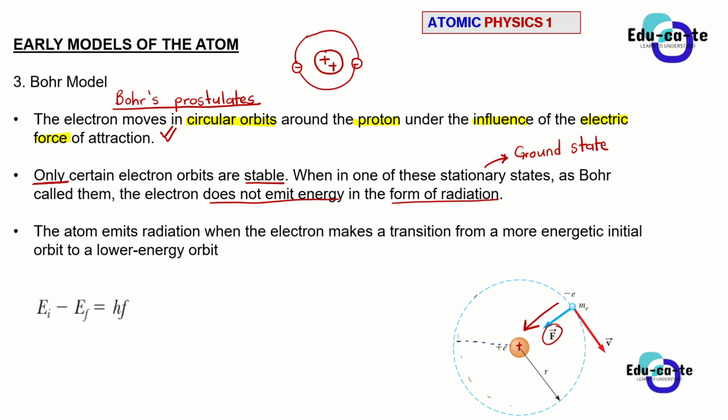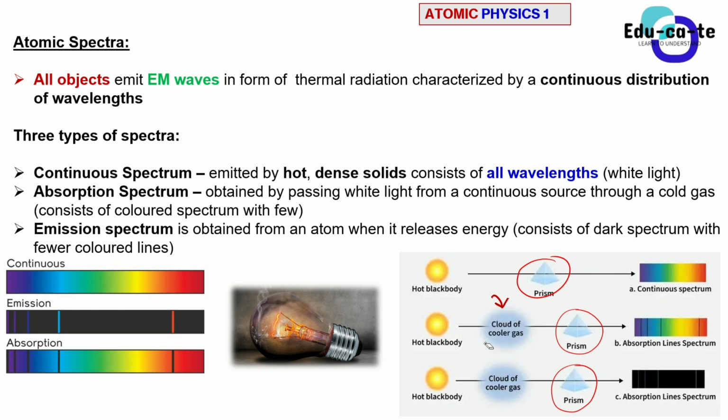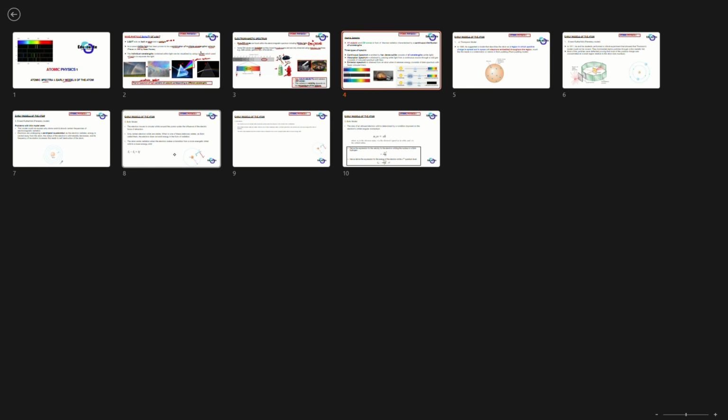But now, look at how carefully Bohr explains the emission spectrum and the absorption spectrum. Remember, ladies and gentlemen, that I said that if you put a cooler gas there, it is going to absorb some of the wavelengths of light. And if you put a hotter gas, it is going to emit specific wavelengths of light. So basically, the interesting thing is how Bohr explains that.